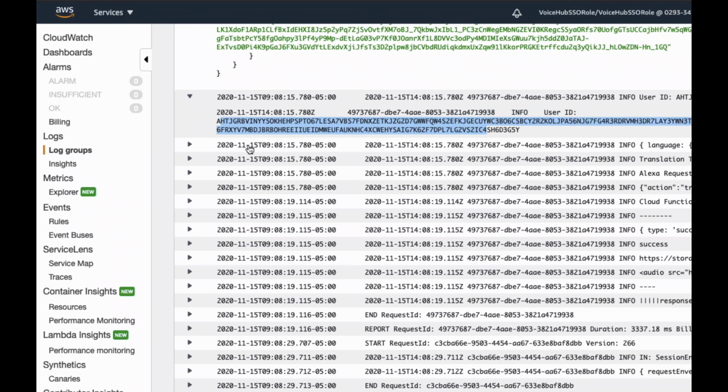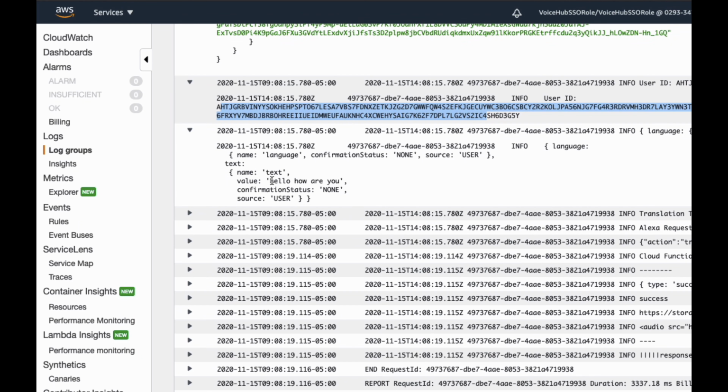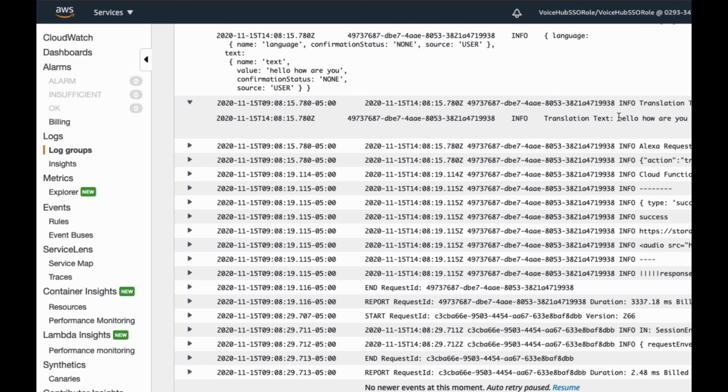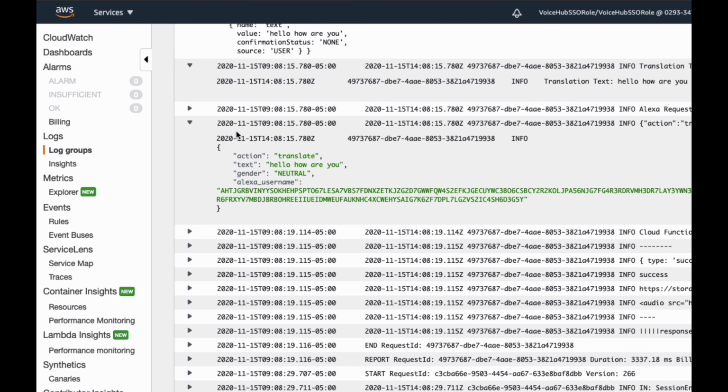That's the user ID. And then we construct this new object, and then we log parts of the object. We also log just the translation text, which is hello, how are you? And that's what we had it translate to Russian. Oh, okay, sorry. This is the object that we're going to pass to Google. So we constructed this object. It has an action translate, target text, gender, Alexa username.